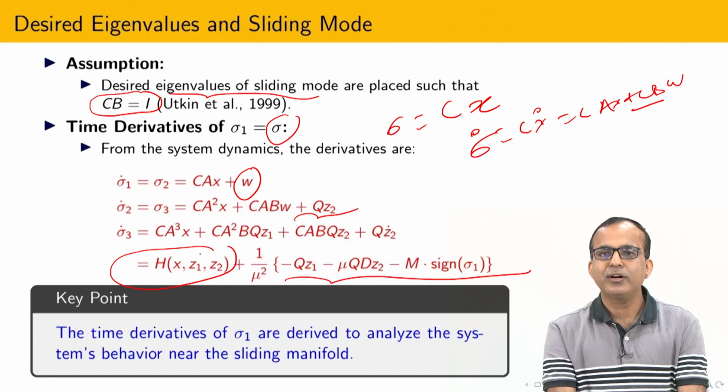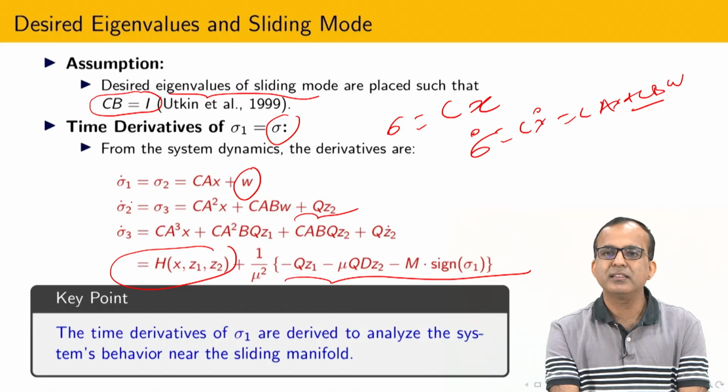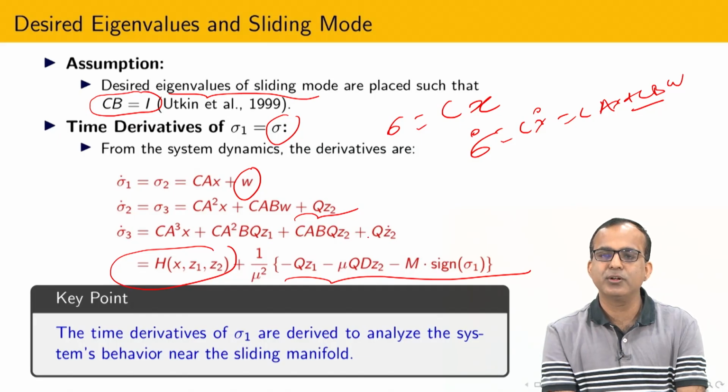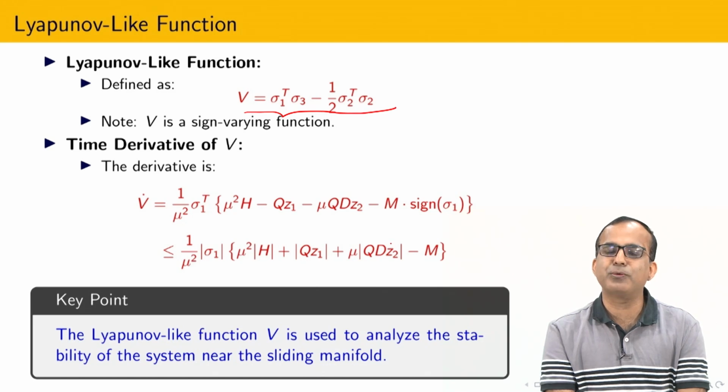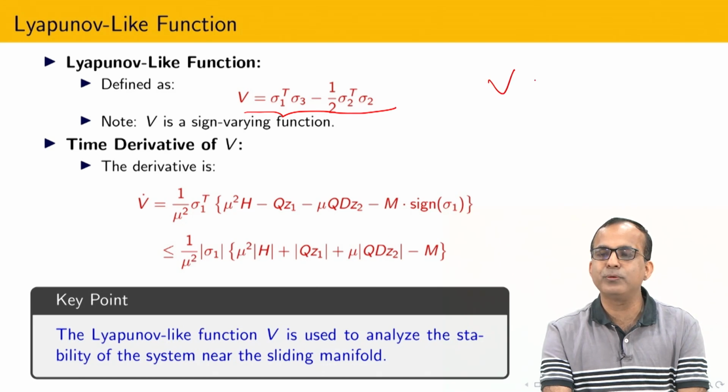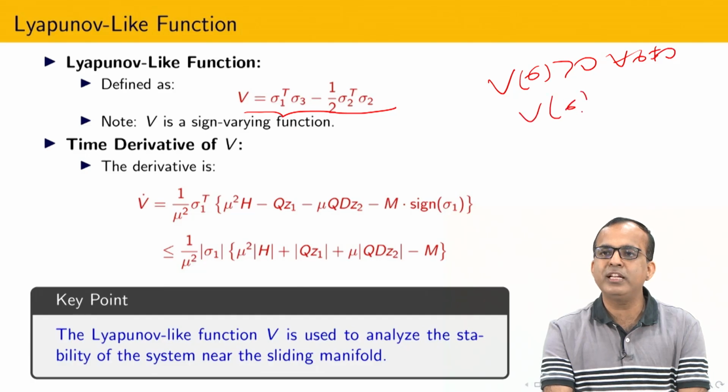Okay. Now it means that our unmodeled dynamics is represented by this expression, a third order equation: sigma 1 dot equals sigma 2, sigma 2 dot equals sigma 3, and sigma 3 dot like this. Now I am going to construct a Lyapunov-like function. This is not exactly a Lyapunov function. Why? A Lyapunov function should be positive definite, so for all sigma not equal to 0 it is greater than 0, and it is equal to 0 only at sigma equal to 0. But this condition is not satisfied. So due to that reason I am calling this a Lyapunov-like function.